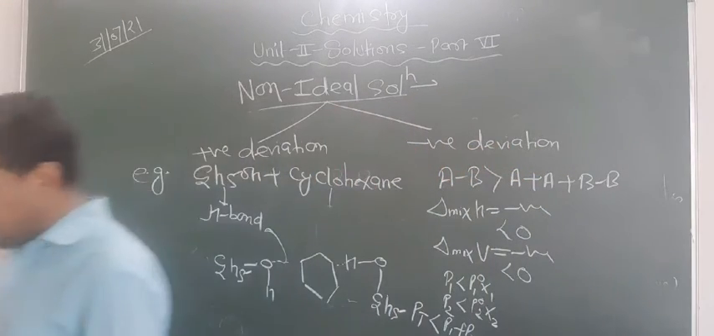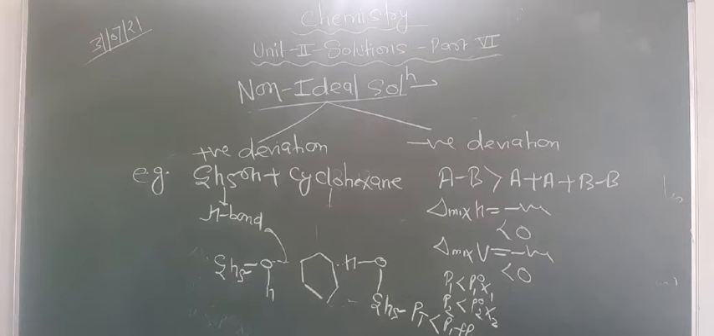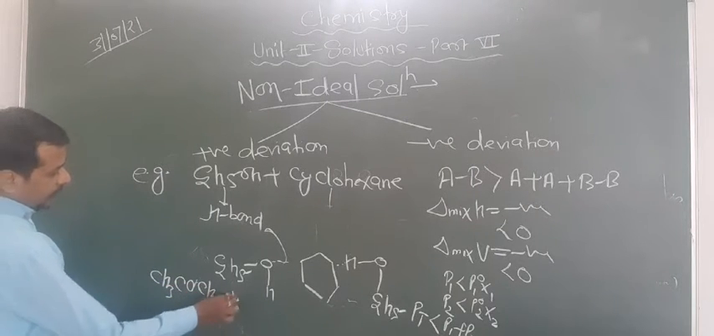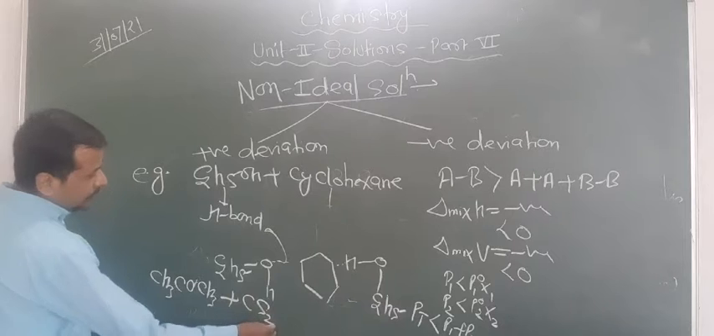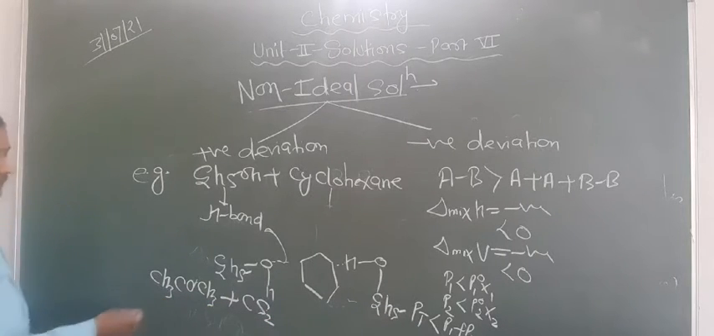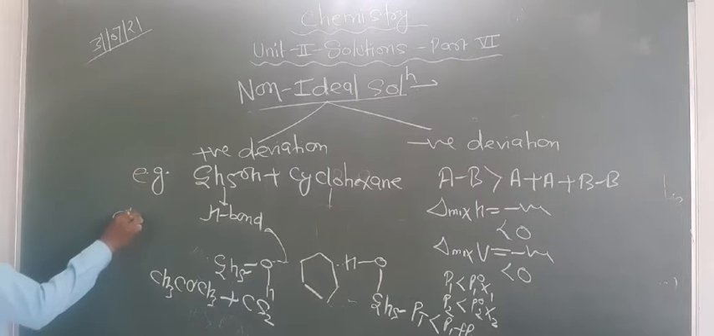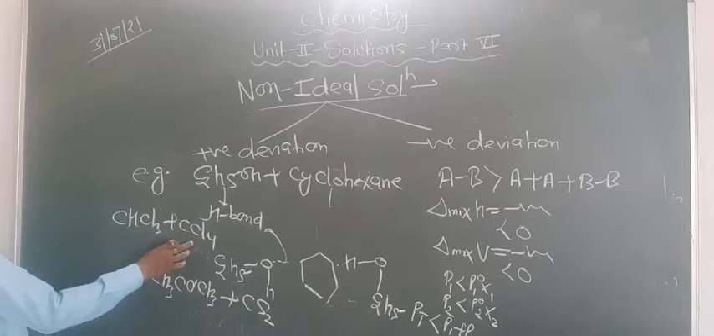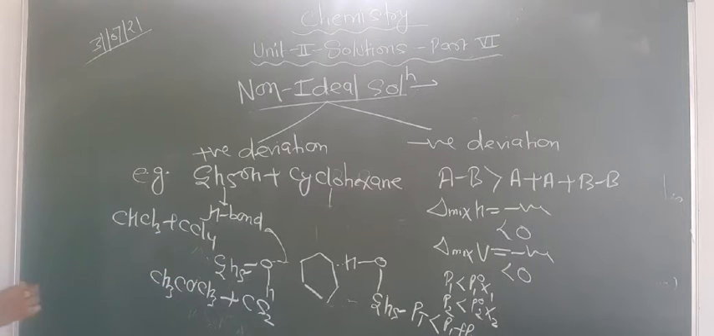Okay, some more examples you have to note down regarding the positive deviation. Acetone and CS2. This is non-polar, this is polar. Okay, one more example you can note down, CHCl3 plus CCl4. This is non-polar and this is polar. Again, some more examples you can take down. Water and alcohol.